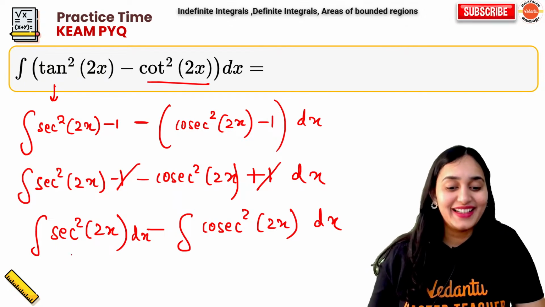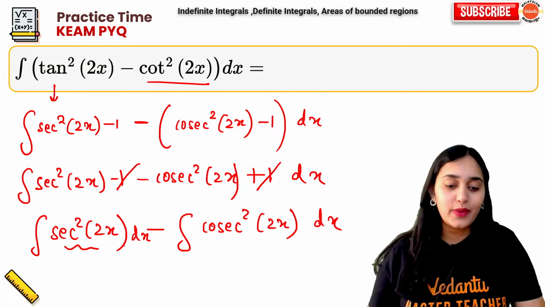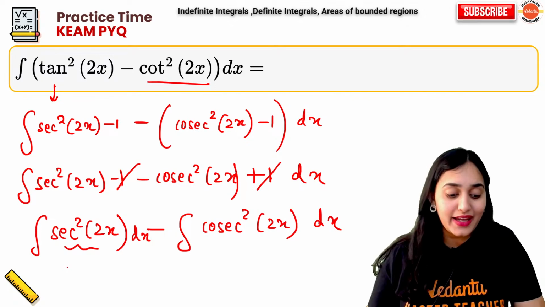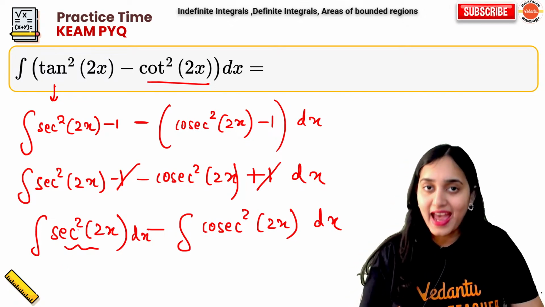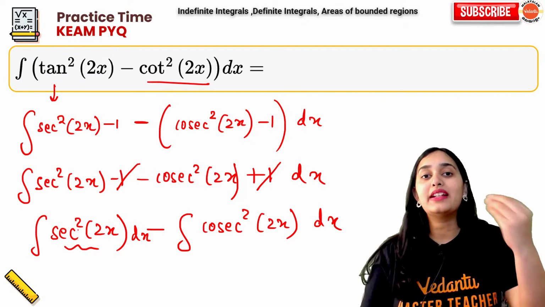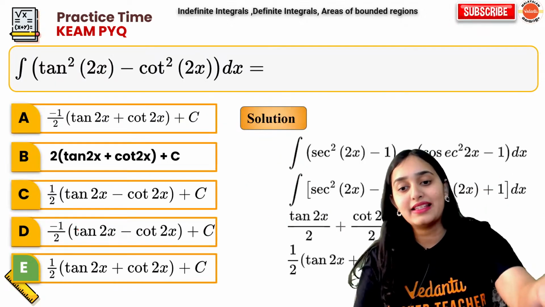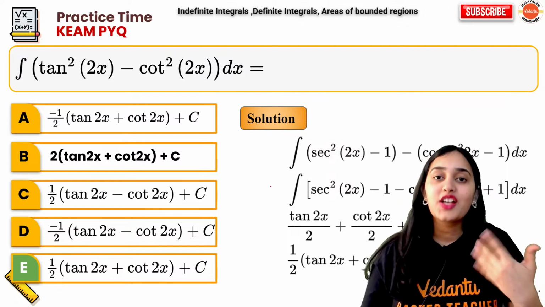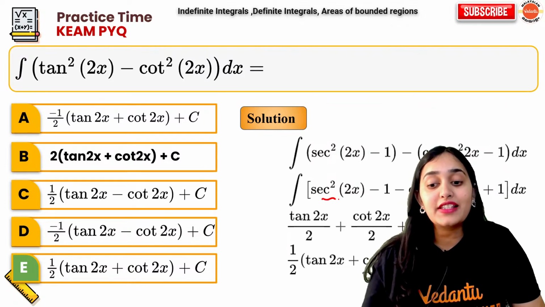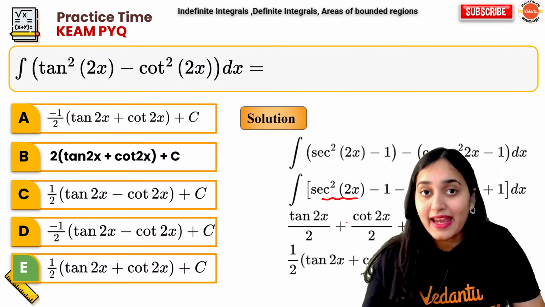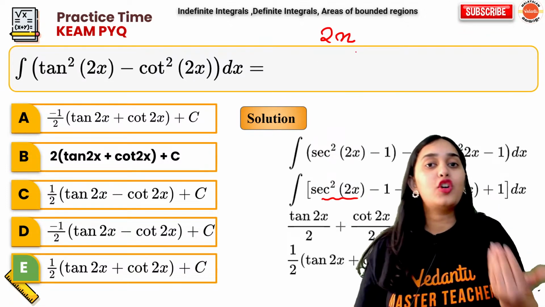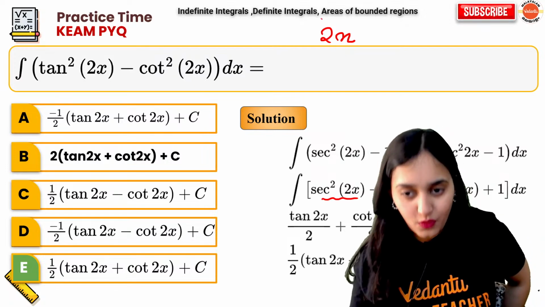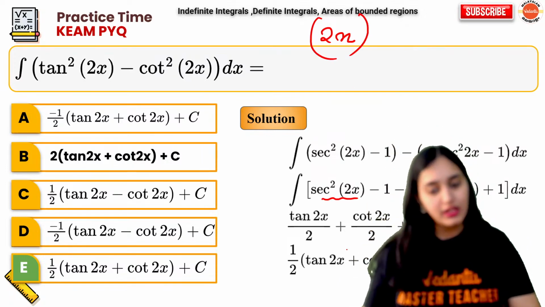Okay, sorry. Now, what is integration of secant square? Quickly tell me. Integration of secant square theta is tan theta. So, integration of secant square x is tan x. Here also, integration of secant square 2x will be tan x, but it is tan 2x. So, of course, you will differentiate whatever variable we have and put it in the denominator.